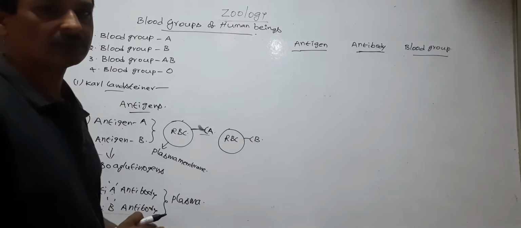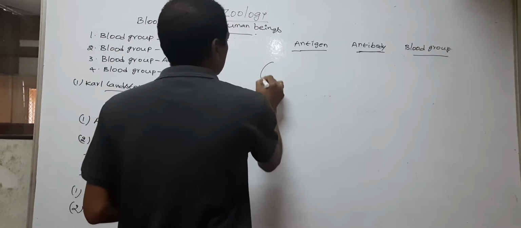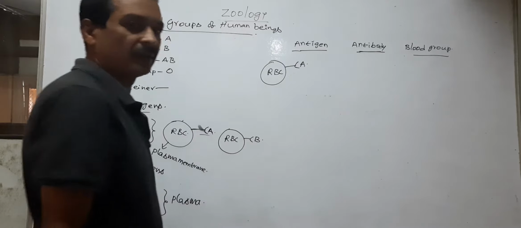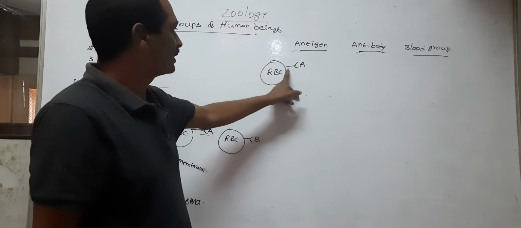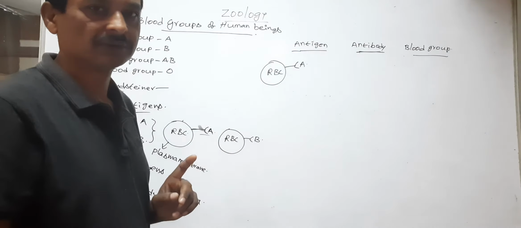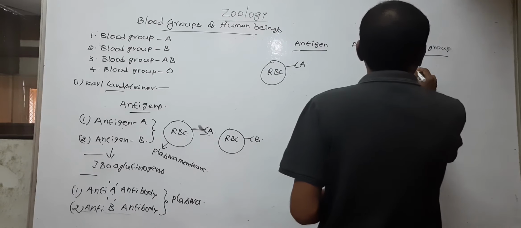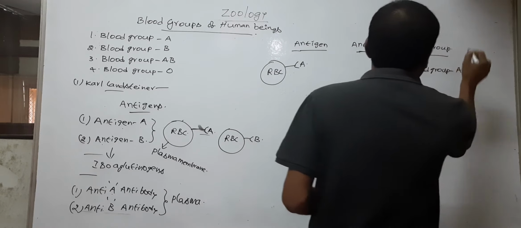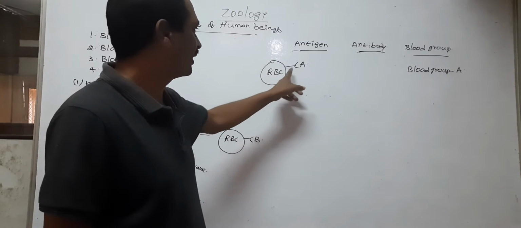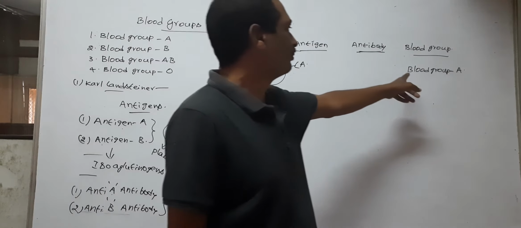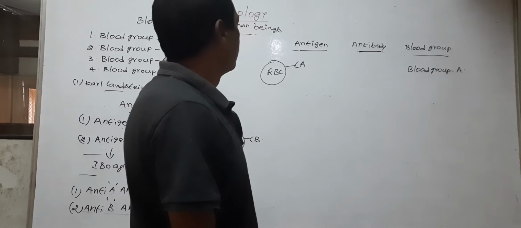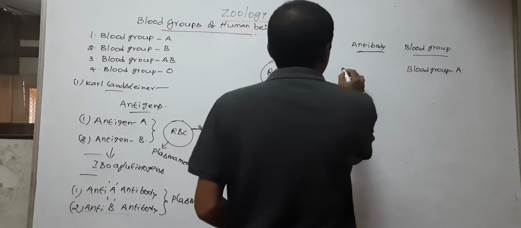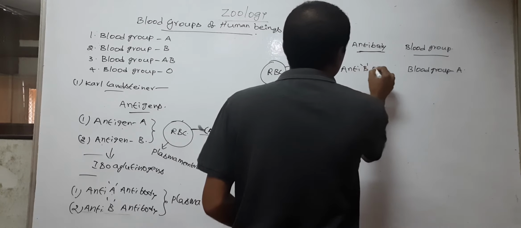The person who possesses antigen A on the surface of RBC, their blood group is A. So with the presence of antigen A on the surface of RBC, the blood group is A. The A blood group person possesses anti-B antibodies.